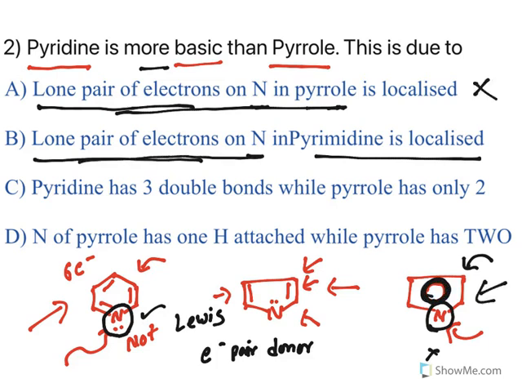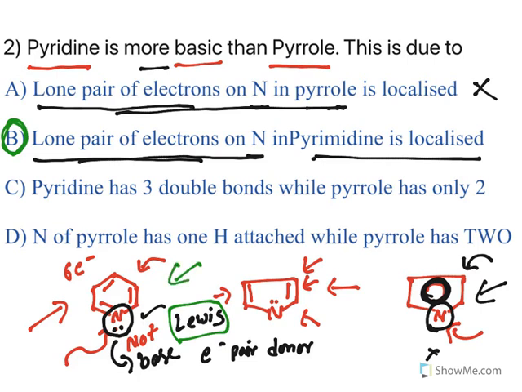But the lone pair of electrons on nitrogen in pyridine is localized. That means they are present at the nitrogen itself. If they are present on the nitrogen, they can donate it and act as a base. So option B is correct. Again, this is a concept-based question based on acid-base theory. So the remaining things you don't need to consider at all.